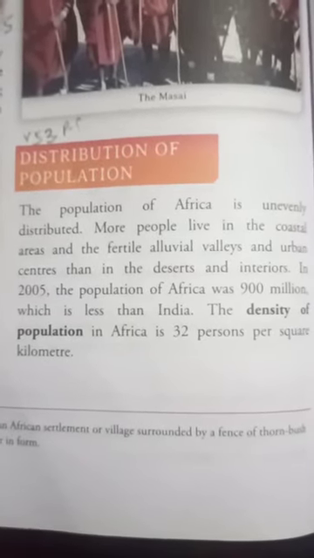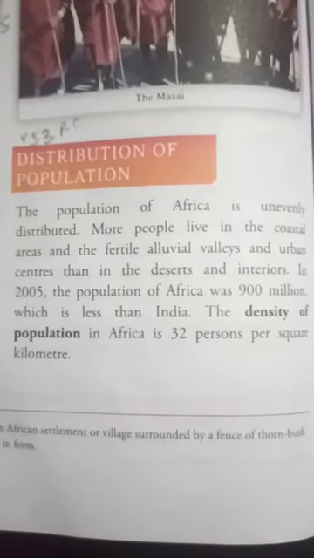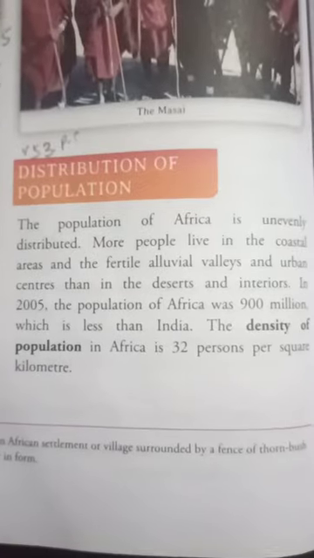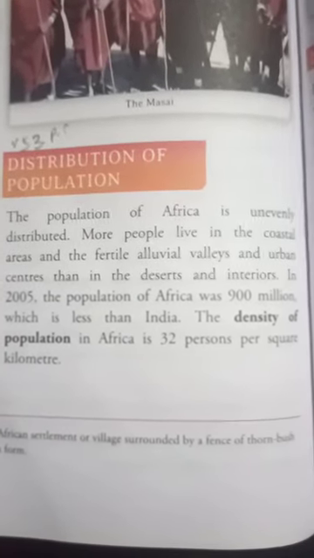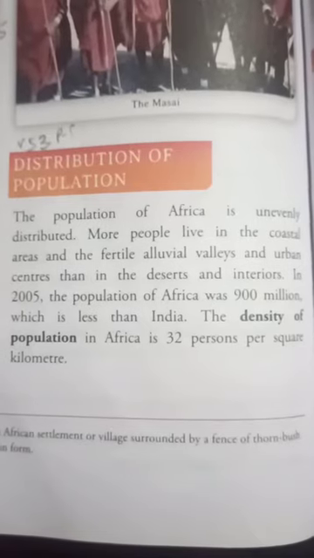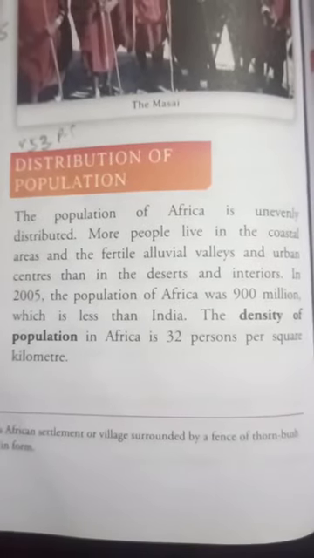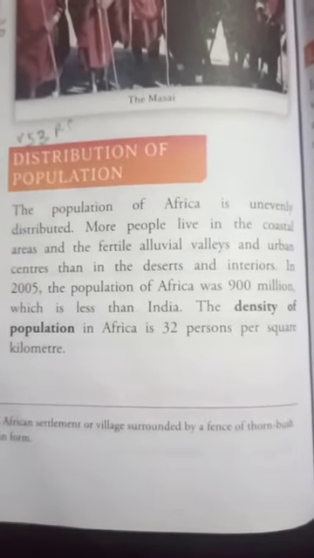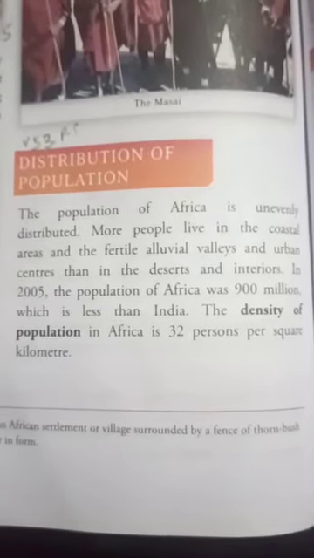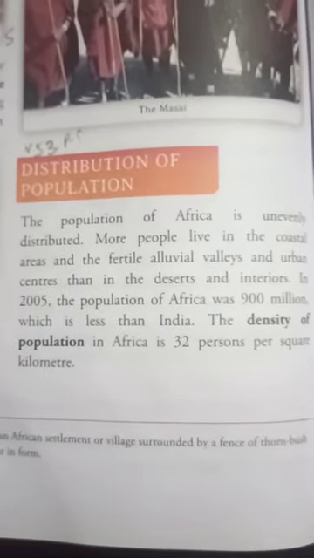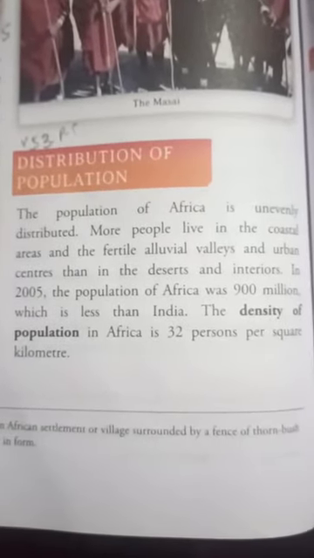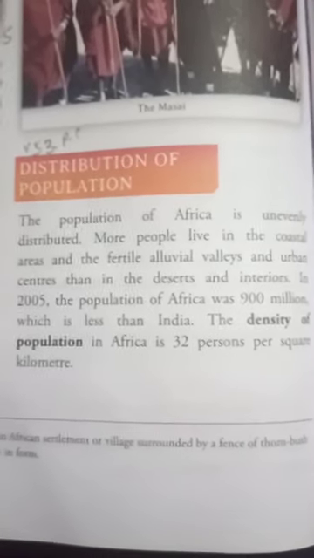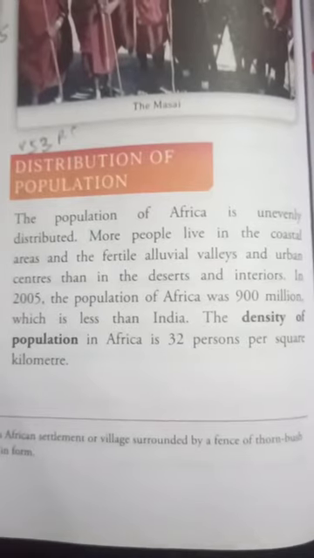The reason behind this is that deserts are dry and hot and interiors are the same. The prevailing winds do not reach the central part. The offshore winds also do not reach this part of the continent. Therefore, people do not like to live in this part of the continent. And in 2005, the population of Africa was 900 million, which is less than India. The density of population in Africa is 32 persons per square kilometer.